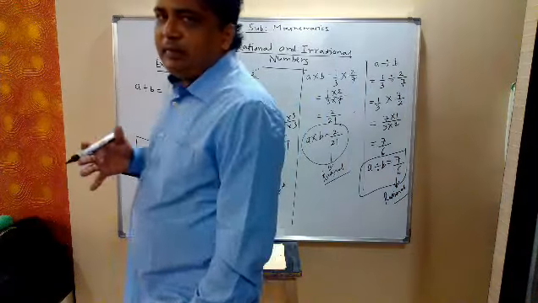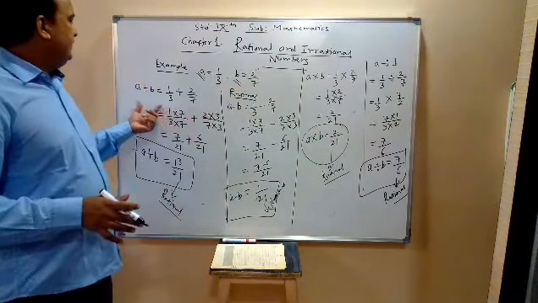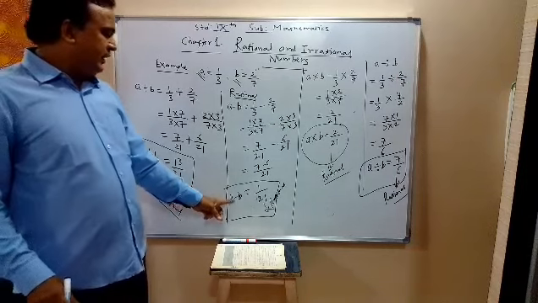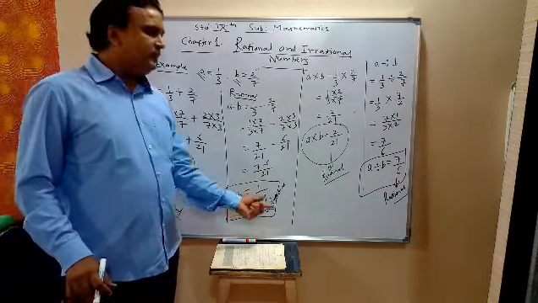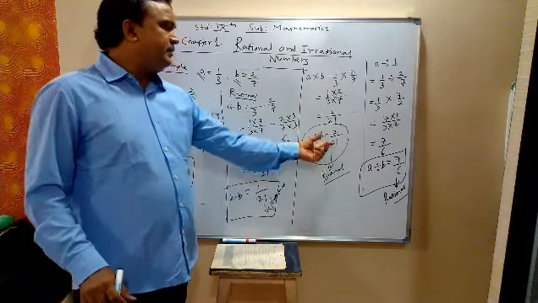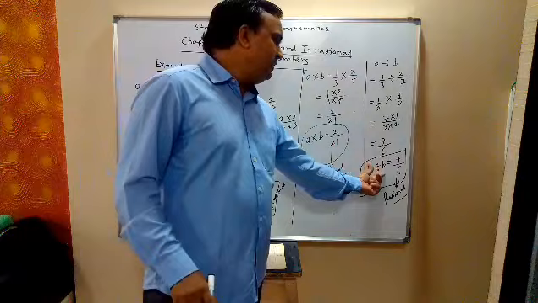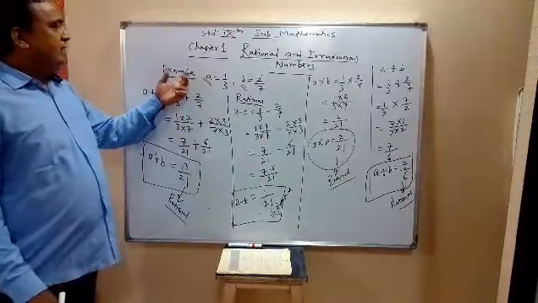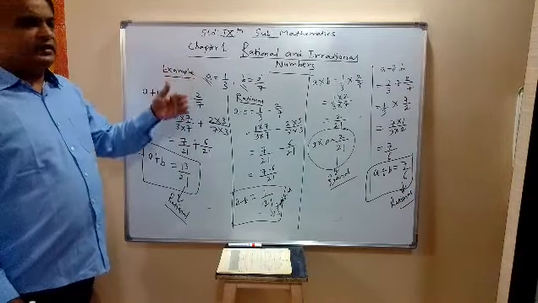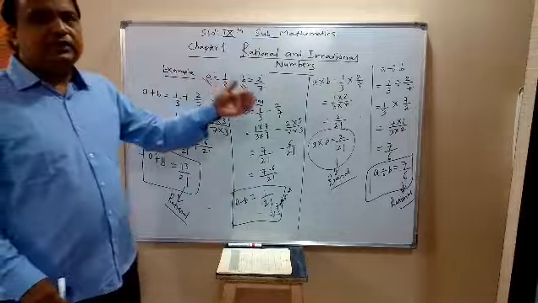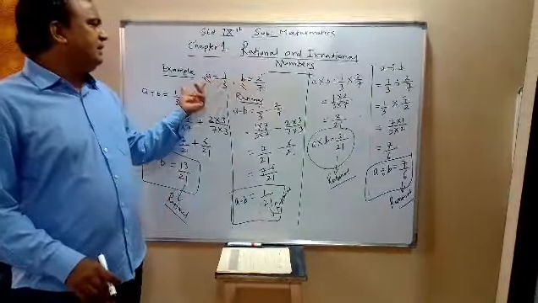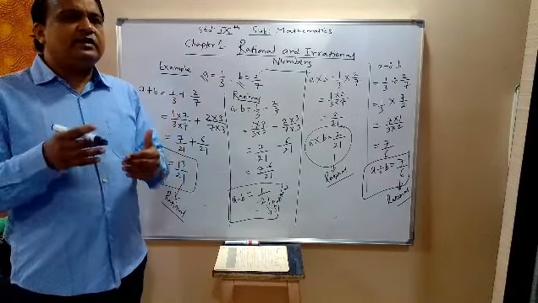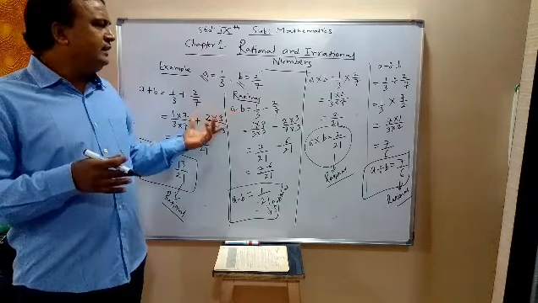So the properties of rational numbers: the sum of two rational numbers is a rational number. Subtraction of two rational numbers is a rational number. Multiplication of two rational numbers is a rational number. And division of two rational numbers is a rational number. So we have illustrated the properties of addition, subtraction, multiplication and division by taking the example A as 1 by 3, B as 2 by 7. You can also take any rational numbers A and B and verify these properties by yourself.